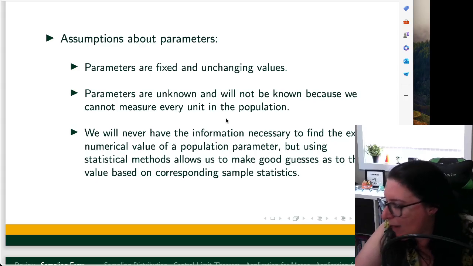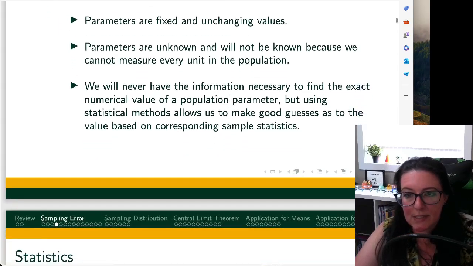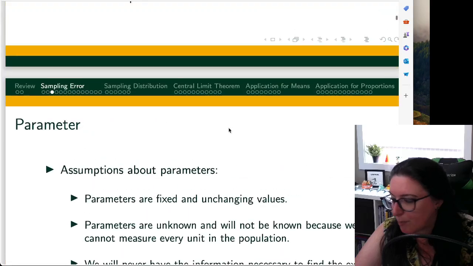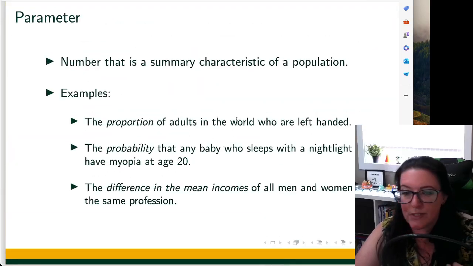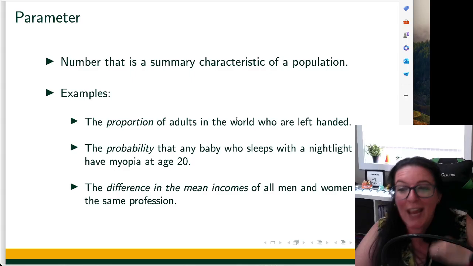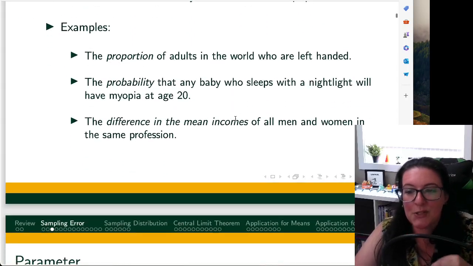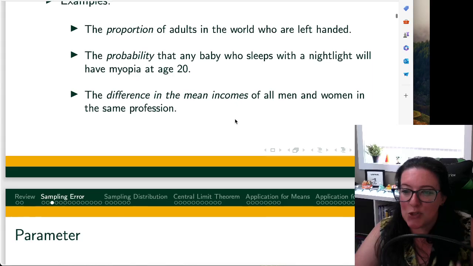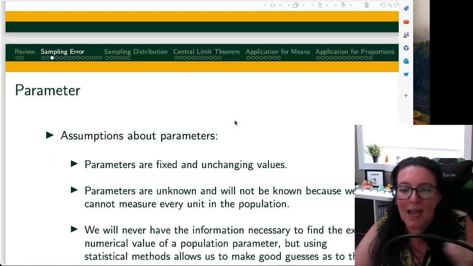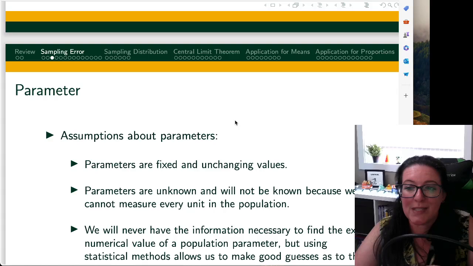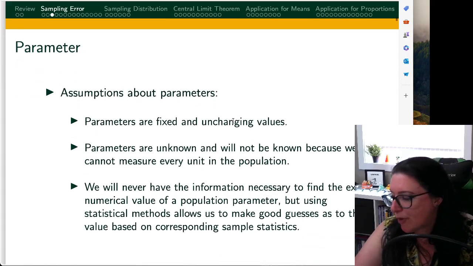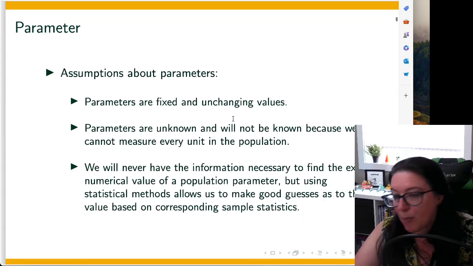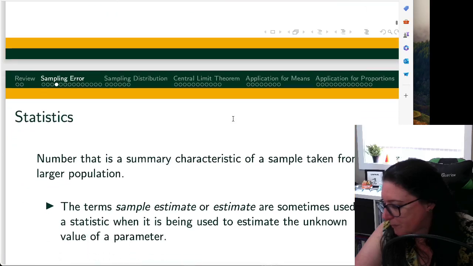And part of that is recognizing that your sample statistic, your average or your proportion, like our proportion of adults who are left-handed, will change with each sample. And so that's why we create a sampling distribution to better understand that variability from sample to sample as we're trying to extrapolate to that population parameter.